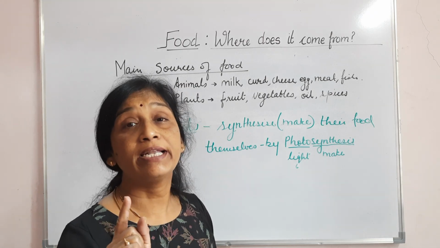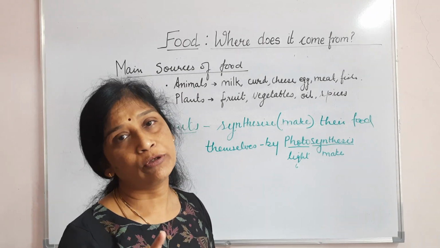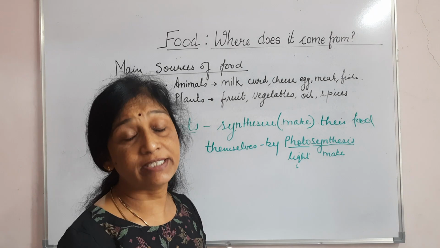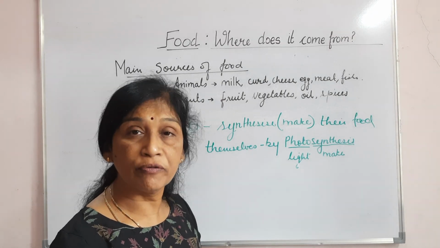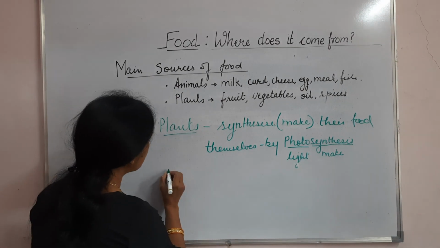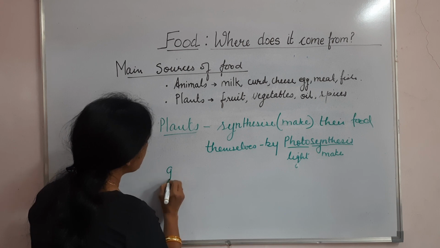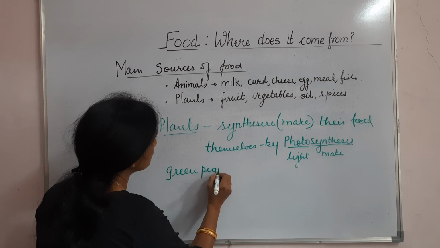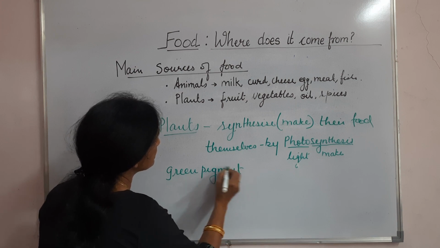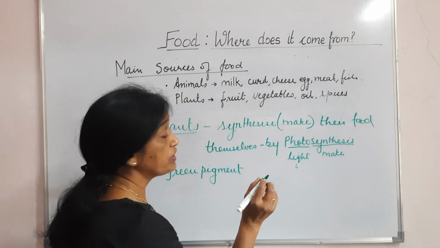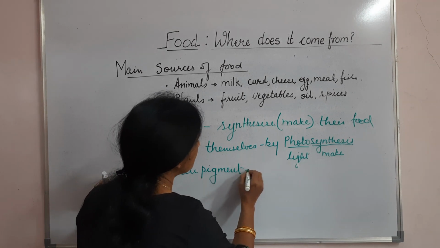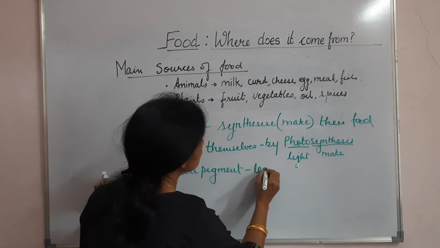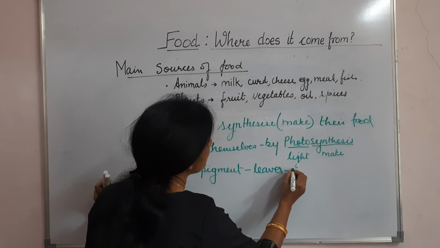Yes, plant gets green color because of chlorophyll, right? It's having a pigment called chlorophyll. So we get a new word, and that is a green pigment. It's a green color pigment present in green parts of a leaf, means green pigment present in leaves. जो leaves में green pigment होता है, that is what?